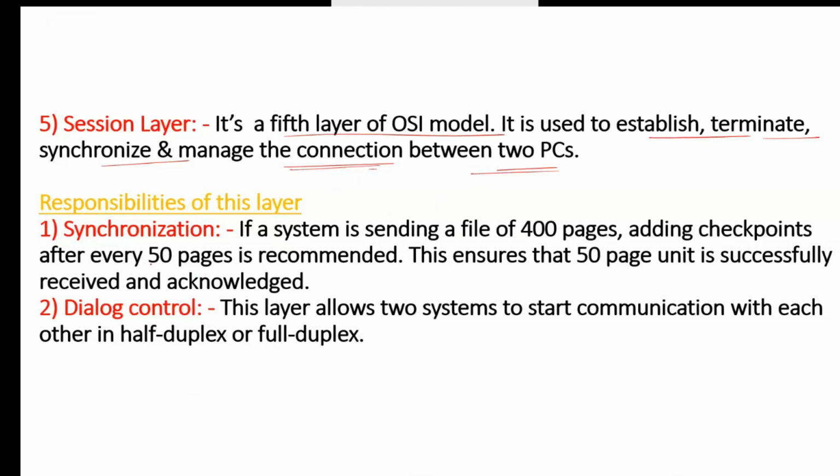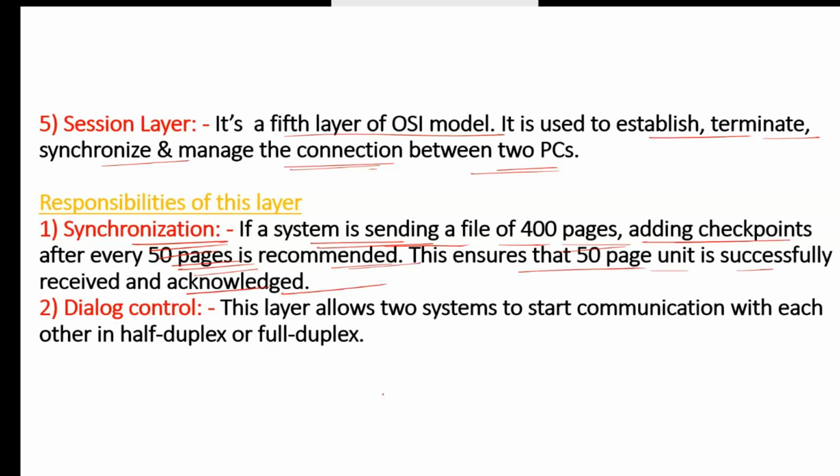And here is the responsibility. First is synchronization. Synchronization means what? So in synchronization, it will create some checkpoint. Checkpoint means what? If a system is sending a file of 400 pages, adding a checkpoint after every 50 pages. This is the rule. After every 50 pages, there will be one checkpoint, and that is recommended. This ensures that the 50-page unit is successfully received and acknowledged.